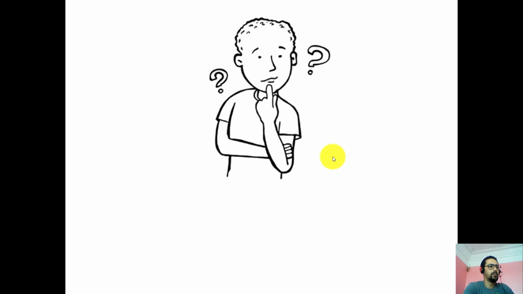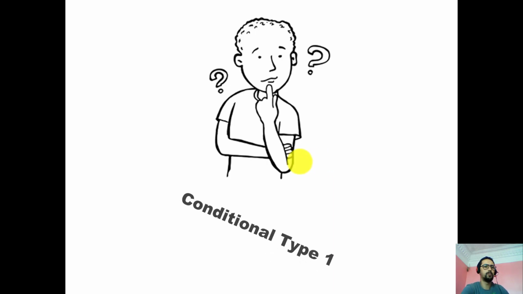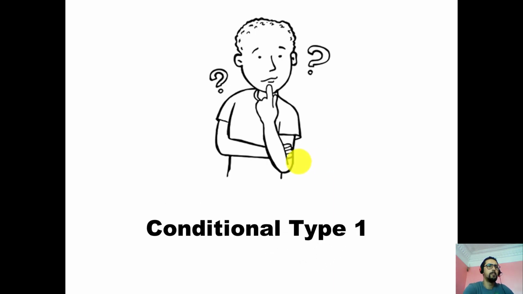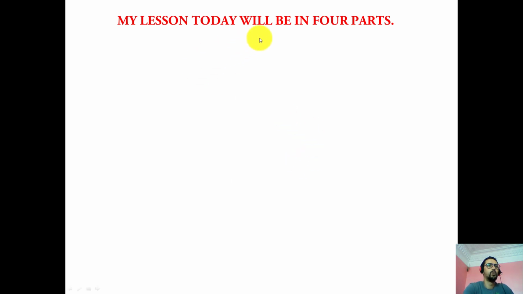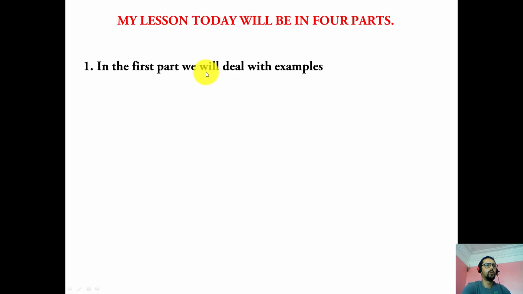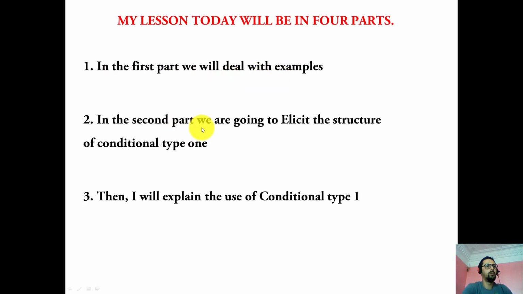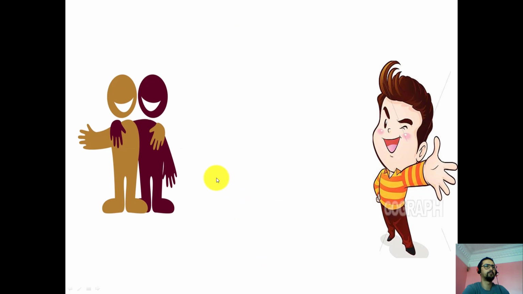Today I am here to present a grammar lesson, and this lesson is going to focus on conditional type 1. My lesson today will be in 4 parts. In the first part, we will deal with examples. Second part, we're going to elicit the structure of the conditional type 1. Then I will explain the use of conditional type 1. And finally, we'll practice some exercises. So let's start with the examples.